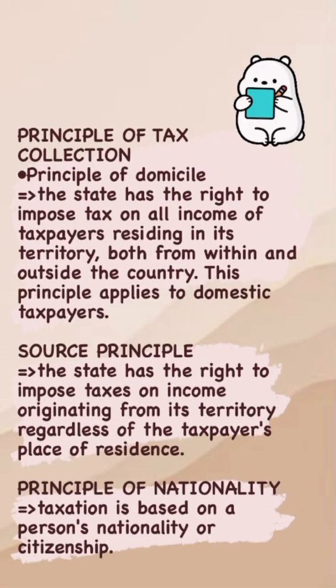Principle of tax collection. Principle of domicile. The state has the right to impose tax on all income of taxpayers residing in its territory, both from within and outside the country. This principle applies to domestic taxpayers. Source principle. The state has the right to impose tax on income originating from its territory regardless of the taxpayer's place of residence. Principle of nationality.